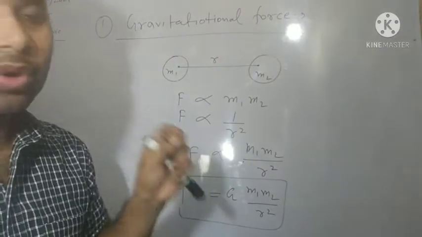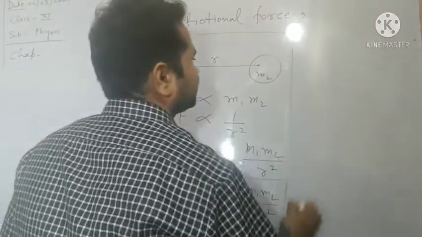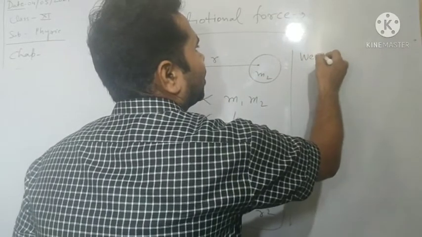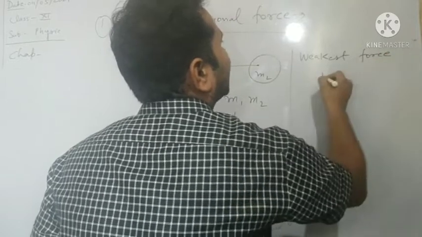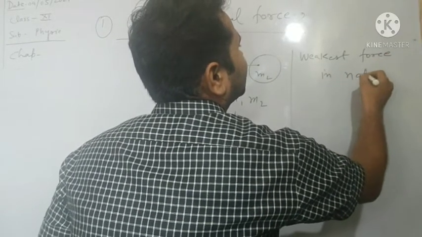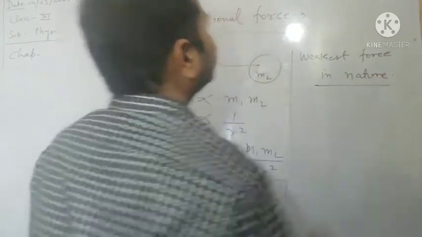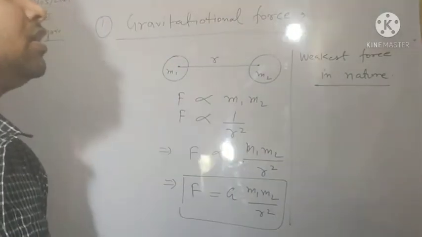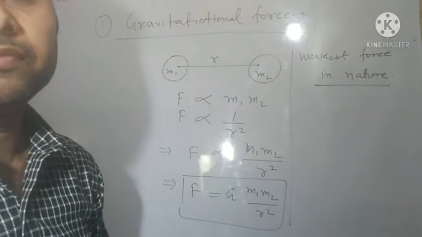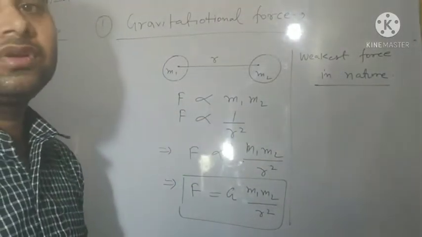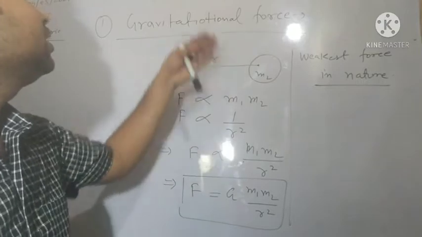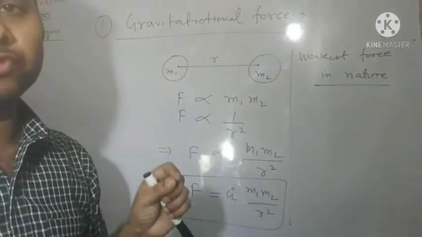Okay, and note down, this is the weakest force. Weakest force in nature. Very important line about this topic. This is the weakest force in nature. In nature, we have defined that there are four types of forces, in which the gravitational force is the weakest force. Okay?